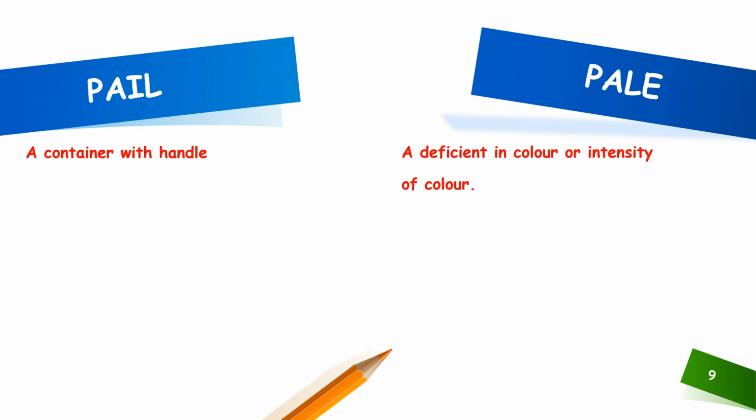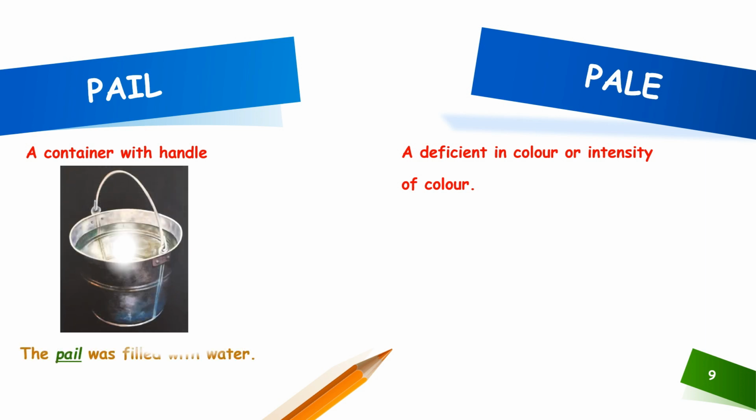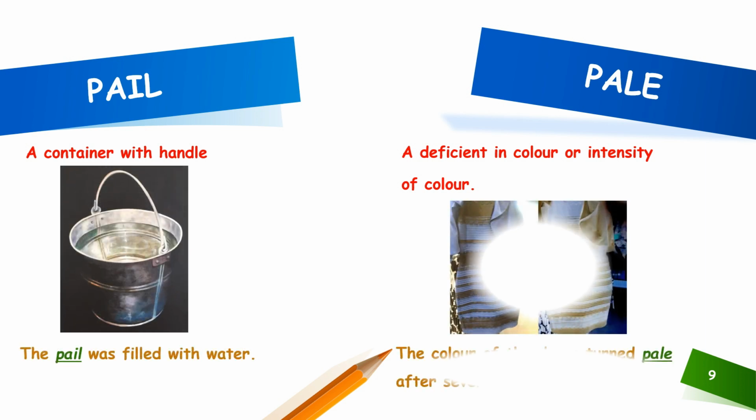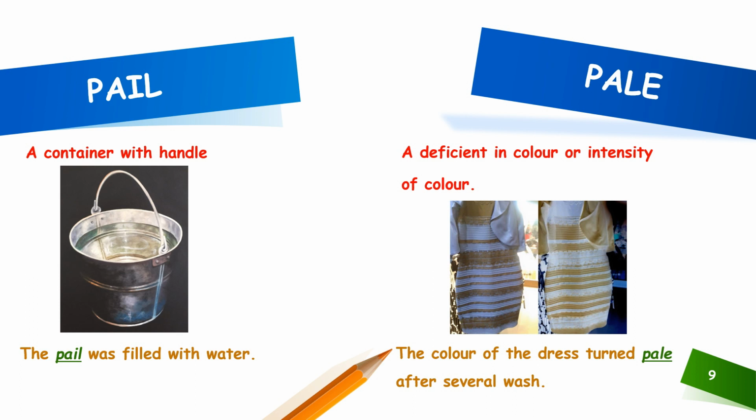The ninth set of homophones for discussion is pail and pale. Pail is a container with a handle, and pale is deficient in color or intensity of color. Now, let us see how to use this homophone in a sentence. The pail was filled with water, and the color of the dress turned pale after several washes.